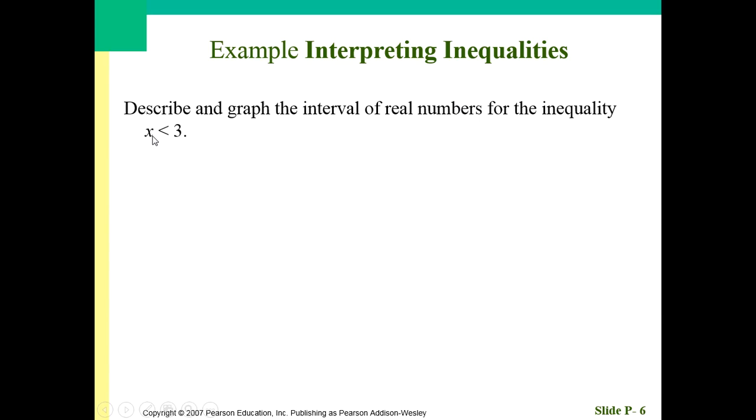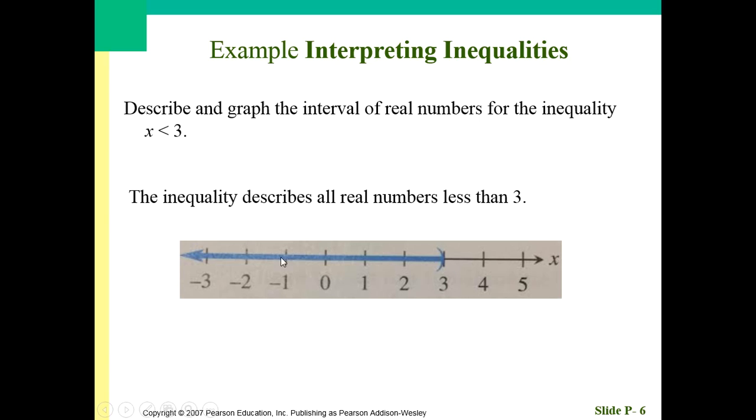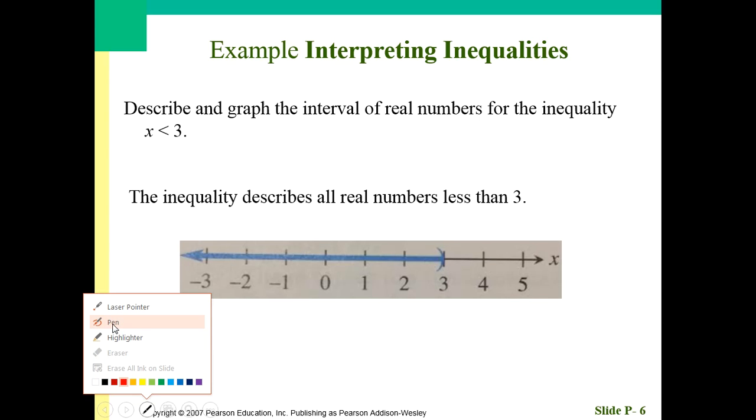So for this problem, I see that x is less than 3, so I would say that this inequality is all real numbers less than 3. Notice there's no equal sign, so it's just all real numbers less than 3. It doesn't actually include 3. So if I were to put this on a number line, it would be everything less than 3, but it does not include 3. Now, I used a parenthesis to indicate that. We'll get into more detail on that in a minute.